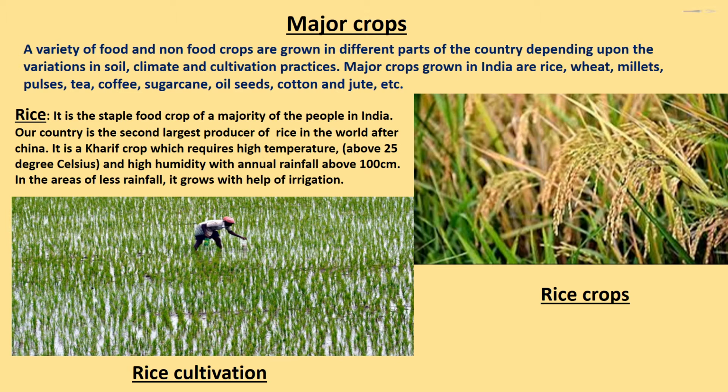It is a kharif crop which requires high temperature, that is above 25 degrees Celsius, and high humidity with annual rainfall above 100 cm. In the areas of less rainfall, it grows with the help of irrigation. So children, as you can see in the given figure, rice cultivation and the rice crops. Children, rice is grown in the plains of north and northeastern India, coastal areas and the deltaic regions.